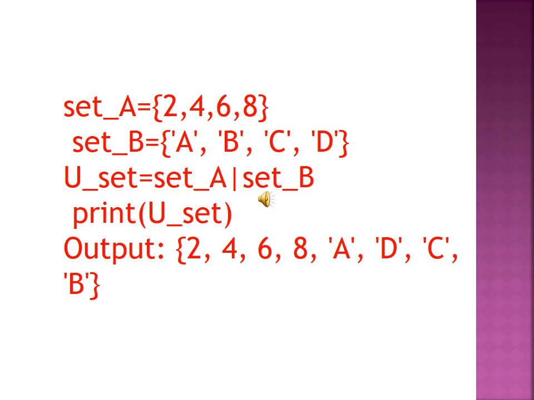You should study the difference between a list, tuple and sets. Okay. For sets we should use only curly braces, a pair of curly braces. Look at this example. Set A equals 2, 4, 6, 8 and set B equals A, B, C, D.